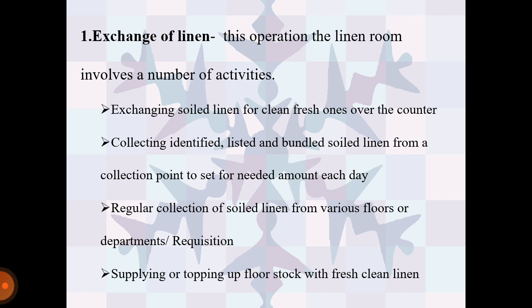Next, collecting identified, listed and bundled soiled linen from a collection point to set for the needed amount each day. Next, regular collection of soiled linen from various floors or departments on requisitions. Next, supplying or topping up floor stock with fresh, clean linen.